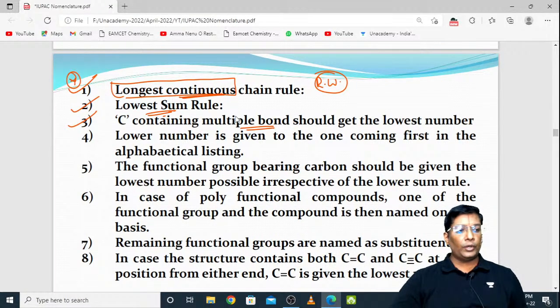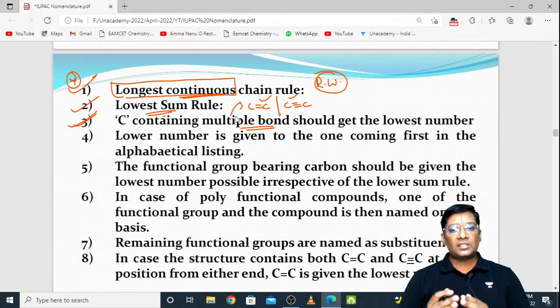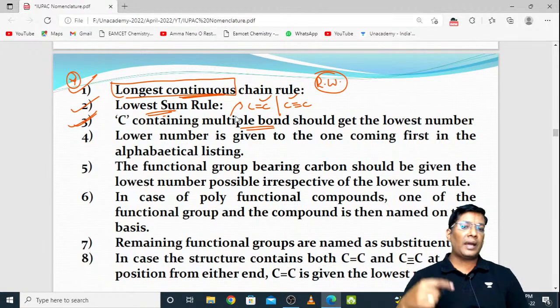There is a particular rule for giving the lowest number. Suppose any organic compound has a carbon-carbon double bond or a carbon-carbon triple bond, multiple bond meaning either a carbon-carbon double bond or a carbon-carbon triple bond. So if any organic compound has these types of multiple bonds, then you have to choose the lowest number for the multiple bond only. While giving the numbering, these multiple bonds should have the least or lowest number.